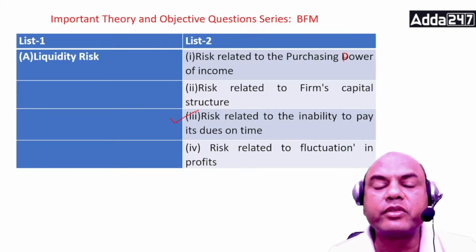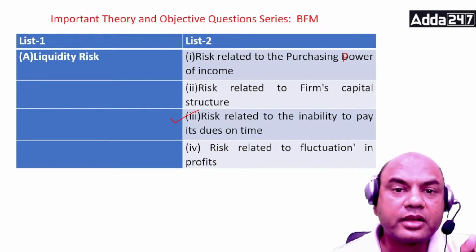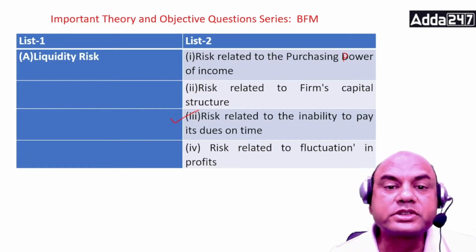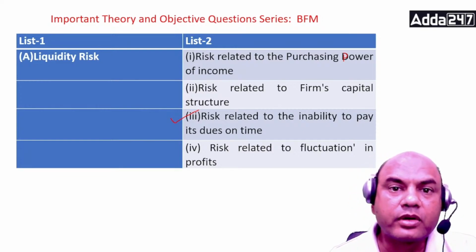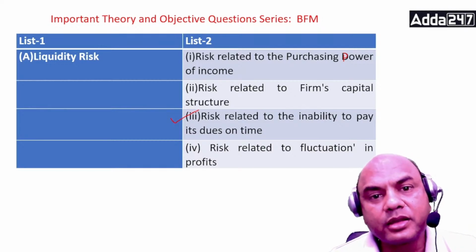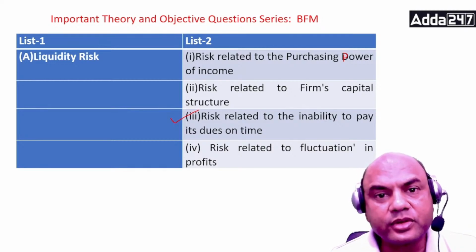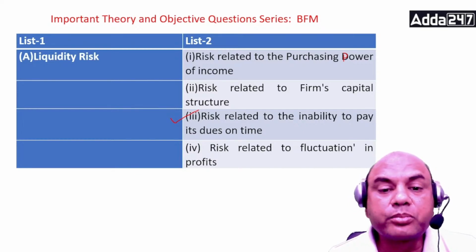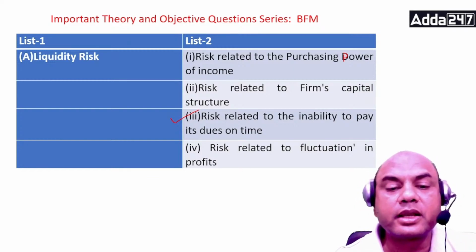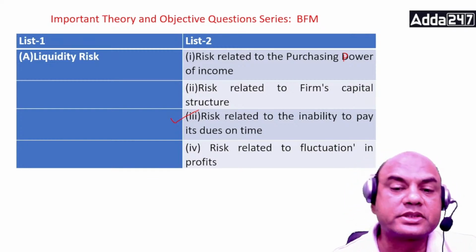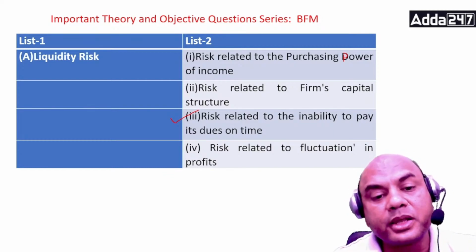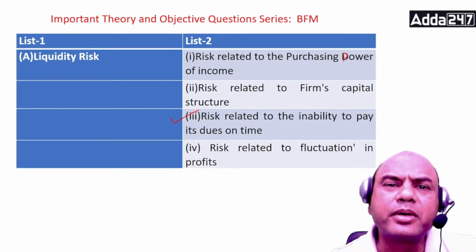See here, when will you say yourself that you are not liquid? Generally check yourself. At the start of whenever you have the salary, for the first week you are the king. From the second week you are not the king, right? Because then you have a crunch of money. So that's called a liquidity problem. To put it in other words, what do I mean by liquidity risk? Liquidity risk occurs when an individual investor, a firm or any financial institution is unable to satisfy its short-term obligations. I'm not able to pay the EMI. I'm not able to pay my school fees.